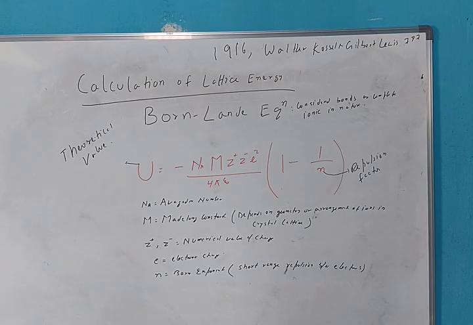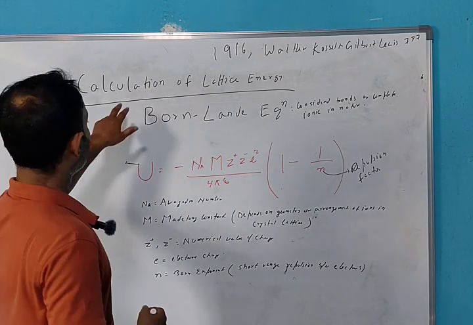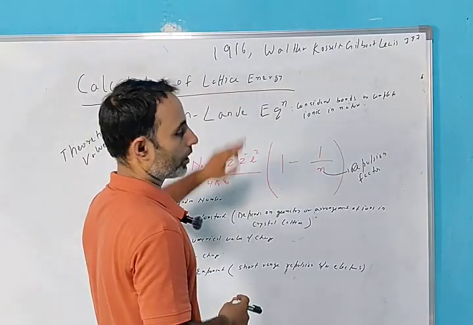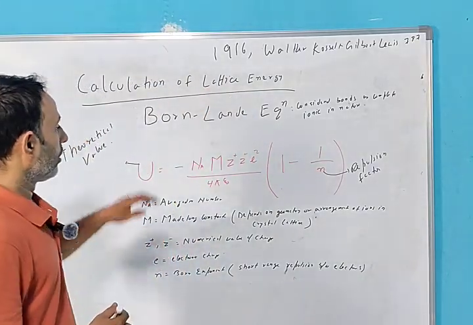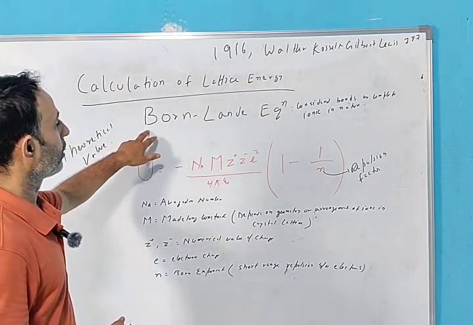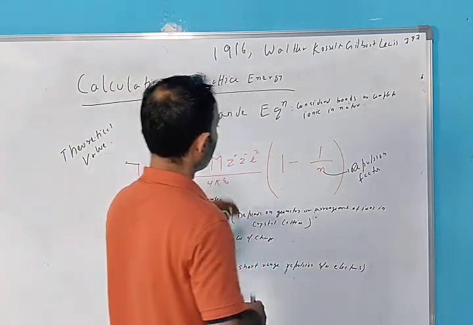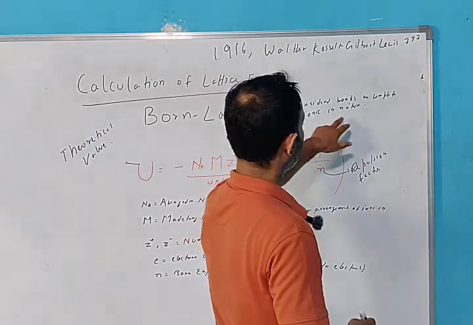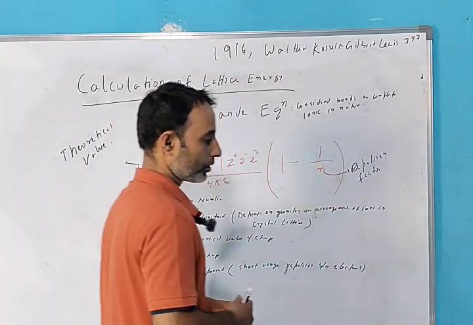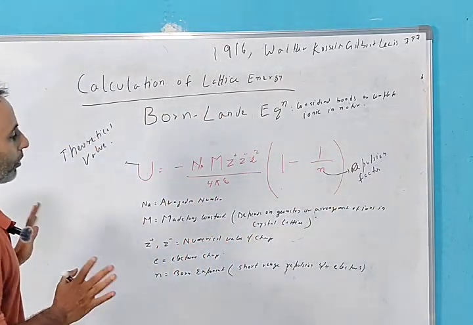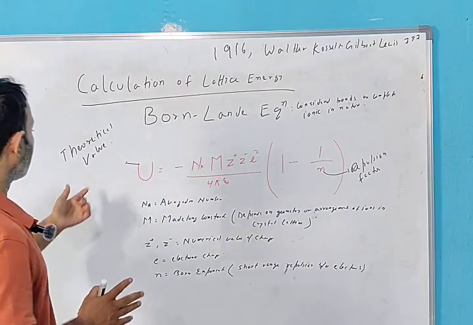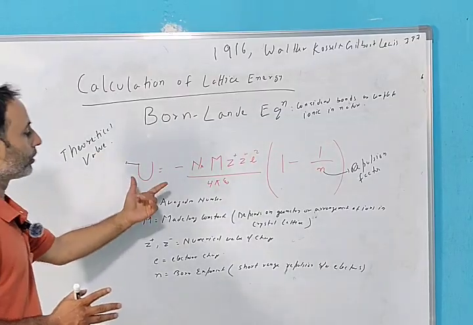Let's move to the new topic that is calculation of lattice energy. The first way of calculating lattice energy is Born-Landé equation. It considered bonds as complete ionic in nature, that the bonds are 100% ionic. He considers and it gives a theoretical value of this.